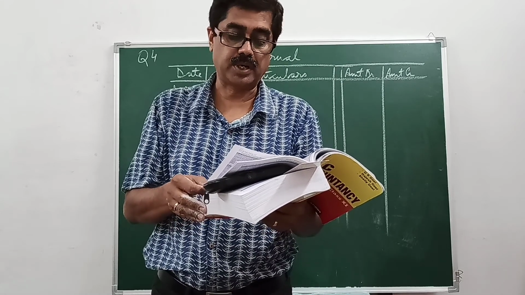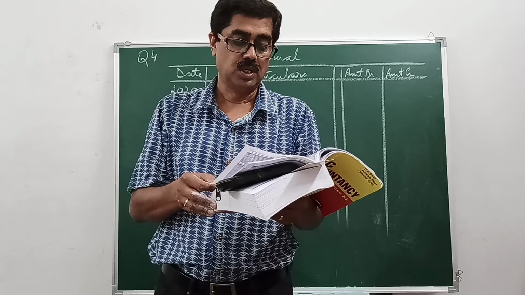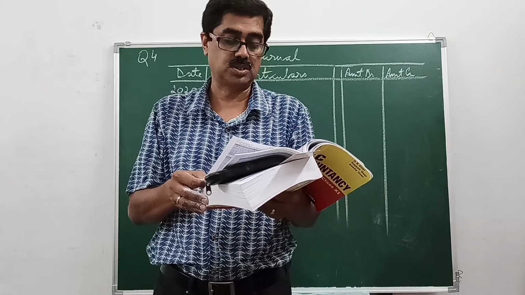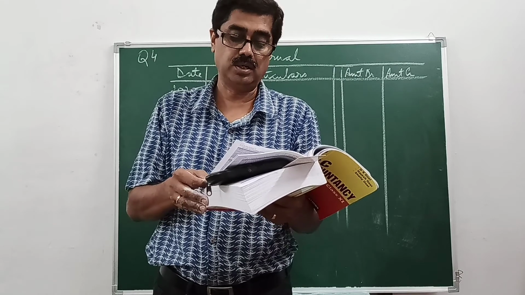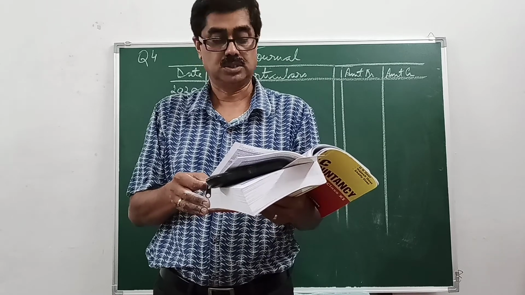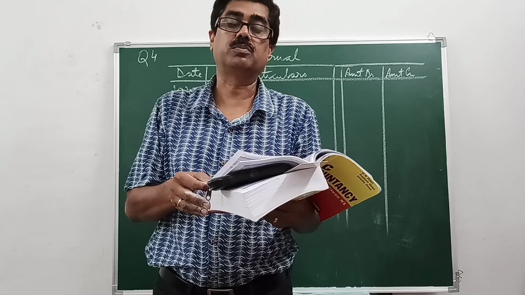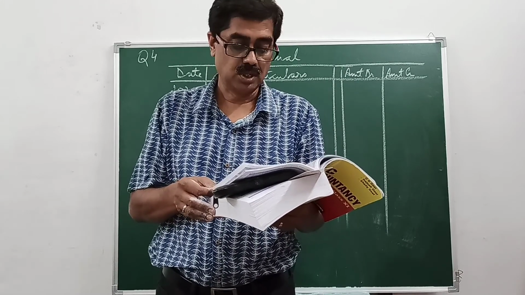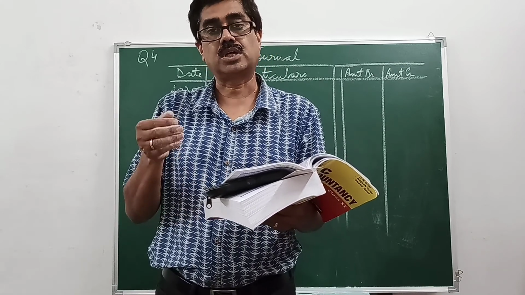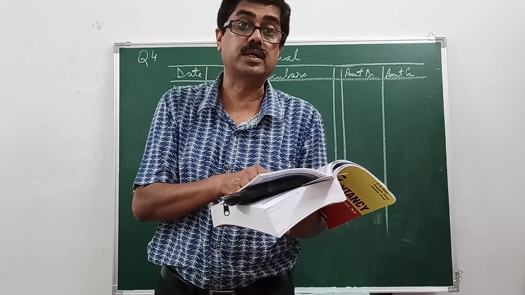Then we have accounting treatment. Usually no separate entries are passed for rebate because it reduces the sales value of goods just like trade discount. But if rebate is allowed after the entry for sale of goods has been passed, then a separate entry will be required to be passed in the books of both the seller as well as the purchaser. Seller will pass the following entry for rebate allowed. Rebate allowed account debit to purchaser, debit all expenses and losses, because he is going to benefit from it. So it also means the seller owes to the customer or to the purchaser, so he shall become a creditor.